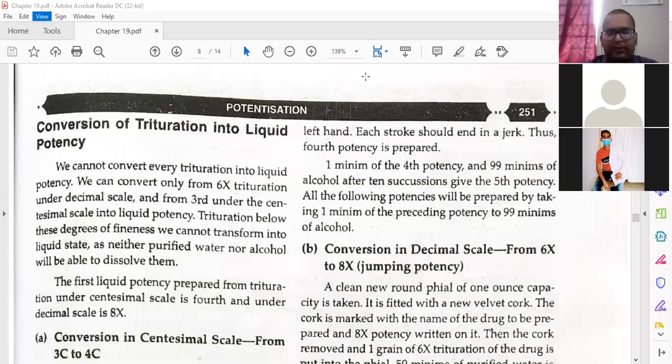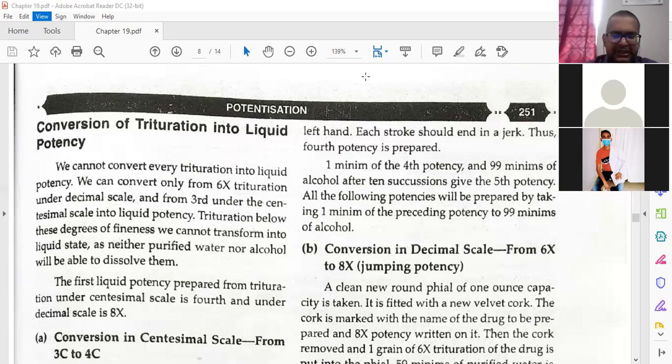So remember this: 99 parts you have to take from sugar of milk, because it is used for trituration. And this 1 grain is equal to 65 milligram. Yesterday I told it wrongly. 65 milligram, remember it, because 1 gram is equal to 1000 milligram. And you can see in the measurement chapter also, it is given.